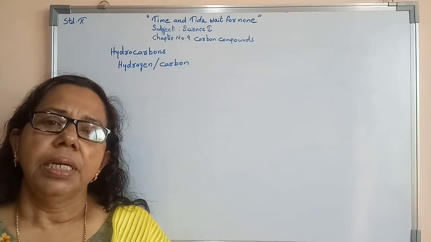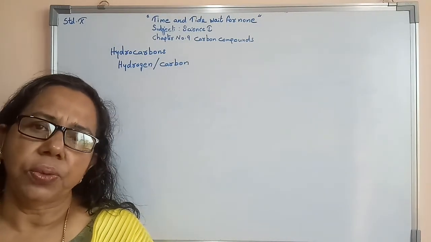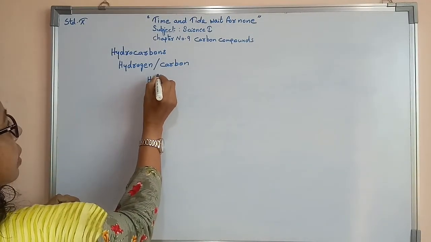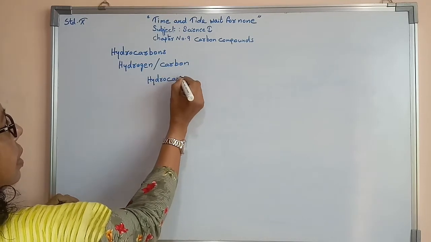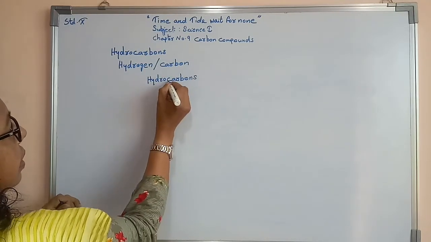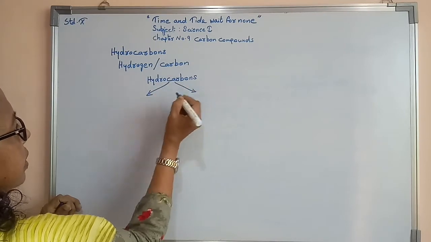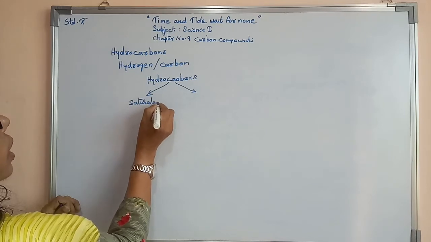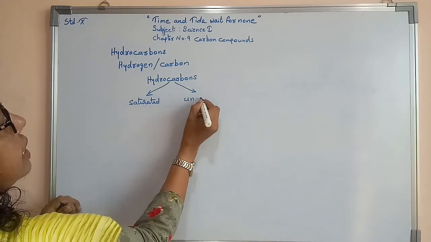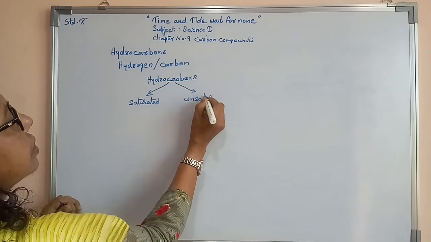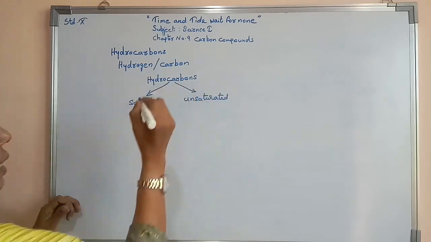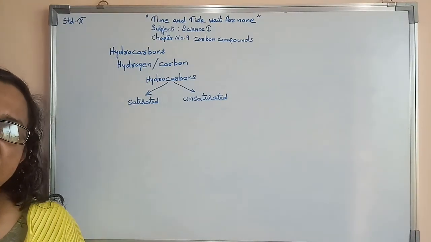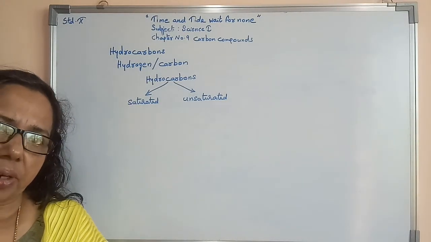Now hydrocarbons we can divide into 2 categories. So hydrocarbons are divided into 2 categories. One is known as saturated hydrocarbons, the other is known as unsaturated hydrocarbons. There are 2 types of hydrocarbons: one is saturated hydrocarbons, the other is unsaturated hydrocarbons.